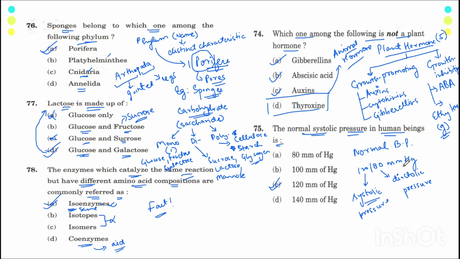80 mmHg in a normal blood pressure. Please understand this. In normal blood pressure, 120 is systolic pressure, 80 is diastolic pressure. Now you must be wondering ये question कहाँ से आ गया? So if you will see the circulation in human beings, there is a "Did you know" chart, yellow colored box on the top of the page, where it has been written about systolic and diastolic pressure, about normal blood pressure and high blood pressure of human beings. So go through it.